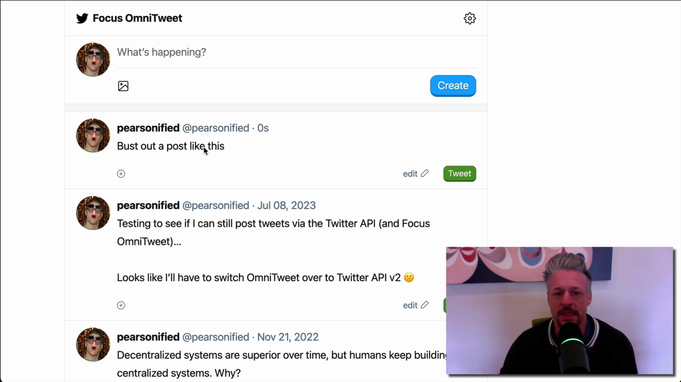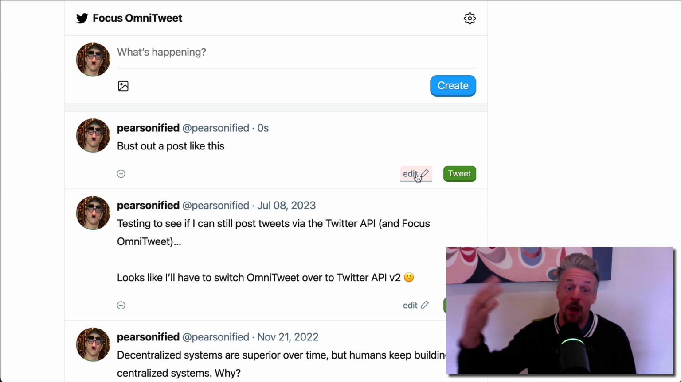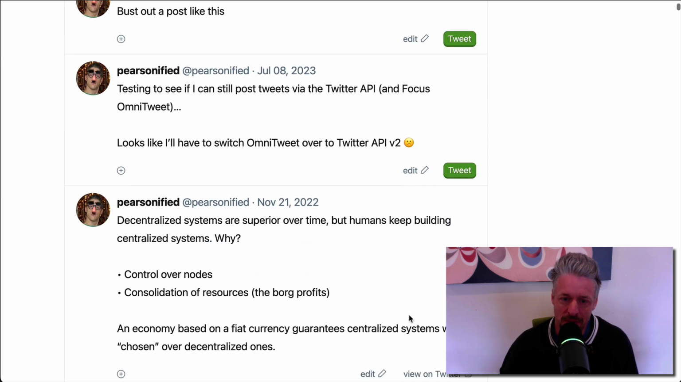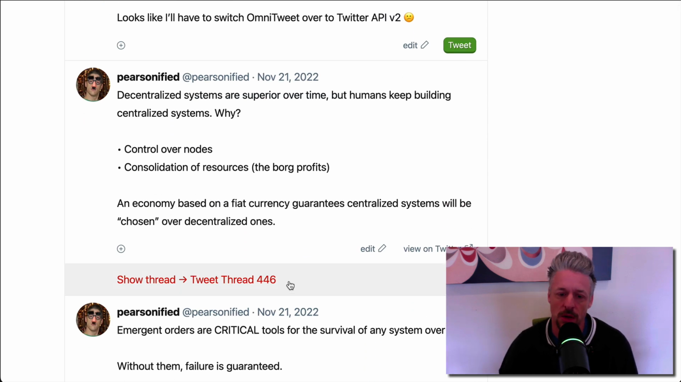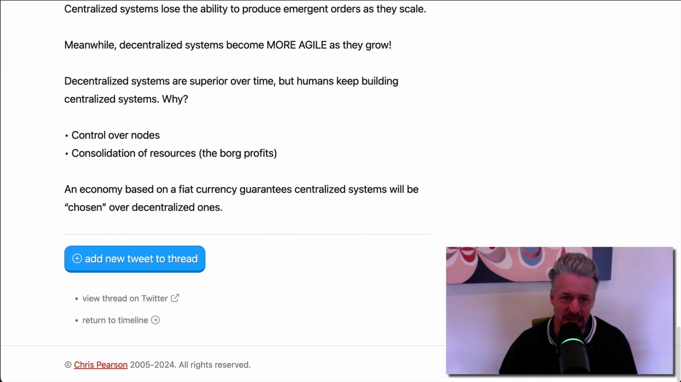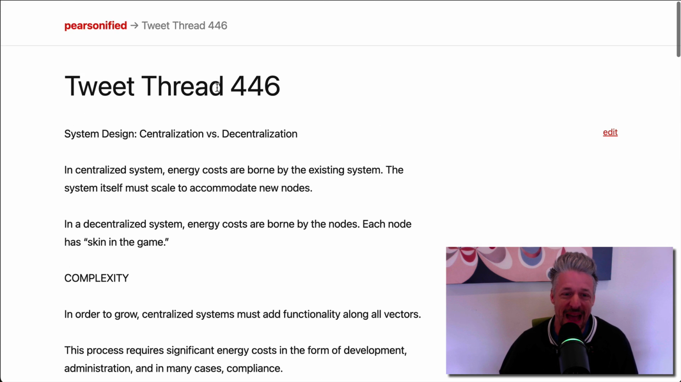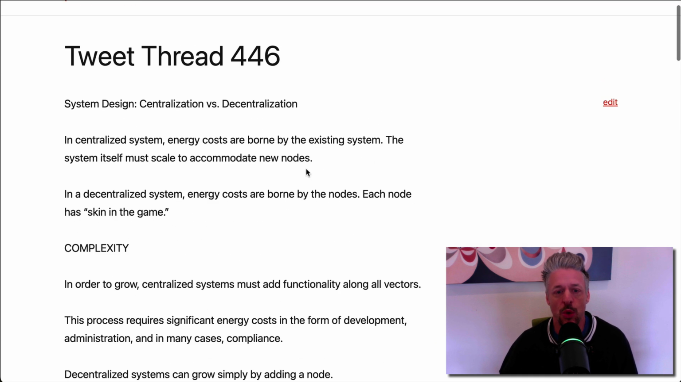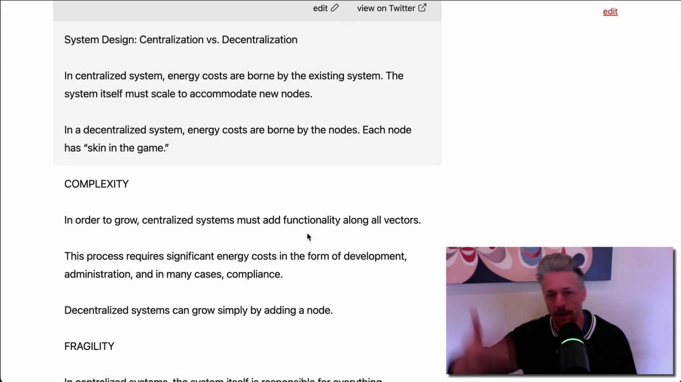So the way OmniTweet works is if you do a single post, it does not receive a URL endpoint. But the second you create a thread, it says, okay, well, this is obviously more important, and it receives the URL endpoint that can then be accessed, and then you can see all those tweets together in that article view.